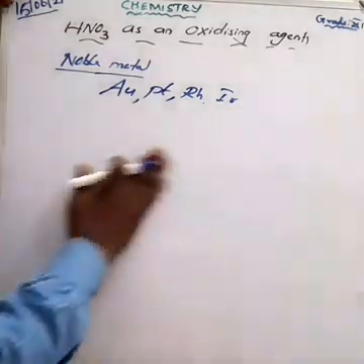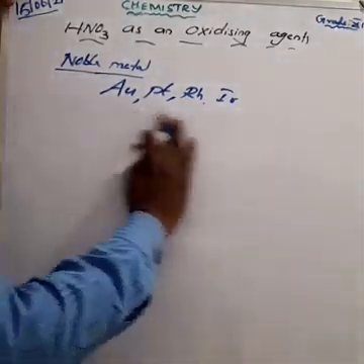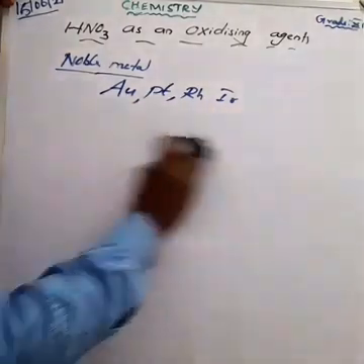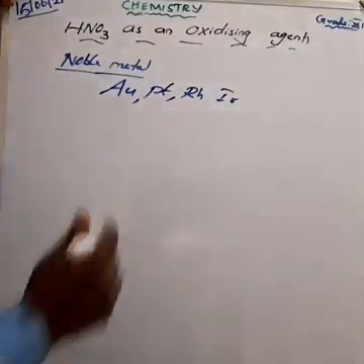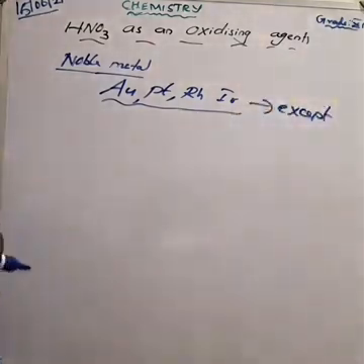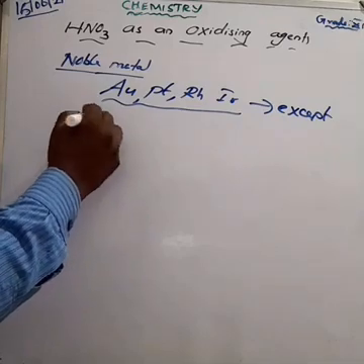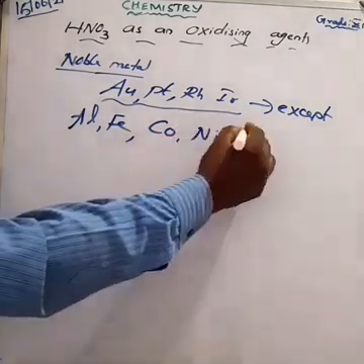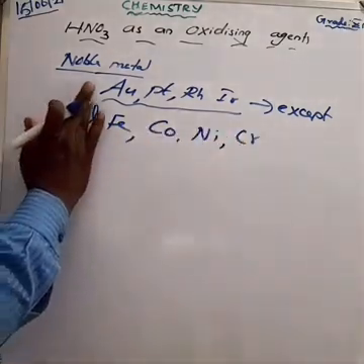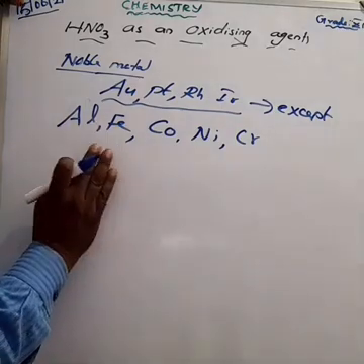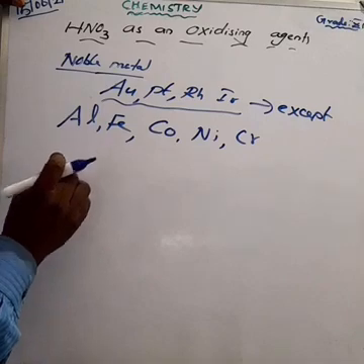Here, nitric acid oxidizes the metal. I told you some of the metals are non-reactive. Except for these metals, nitric acid undergoes oxidizing action. For example, I am taking aluminium, iron, cobalt, nickel, chromium. These are rendered passive in concentrated acid due to the formation of a layer of their oxides on the metal surface.